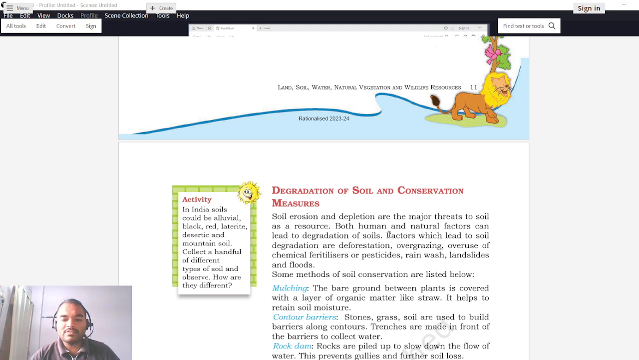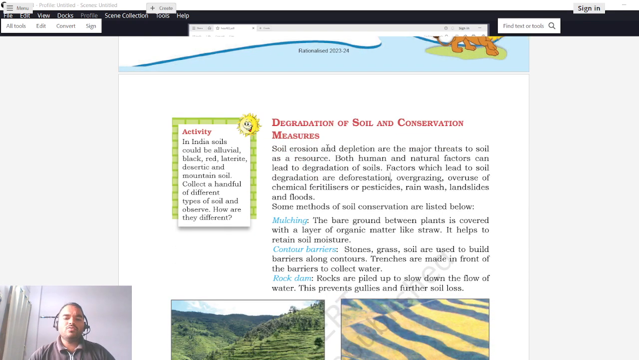These are all the reasons that are responsible for soil degradation. Some methods of soil conservation are listed below. So now we know that there are two major effects, soil erosion and soil depletion. So now let us try to see by using some mechanisms how this can be prevented.